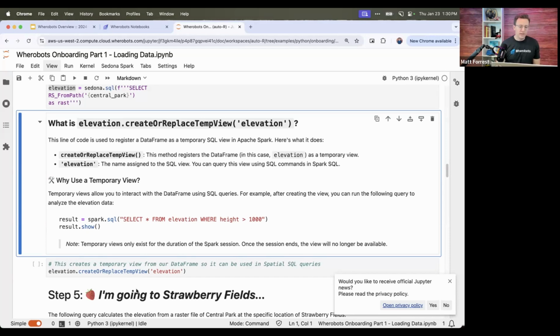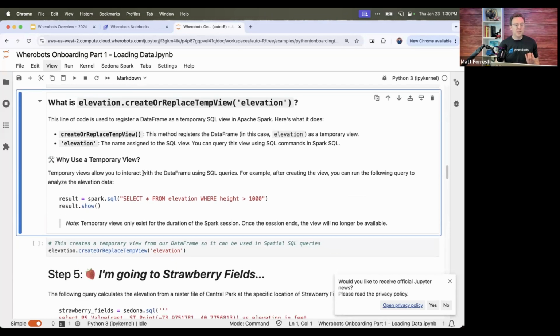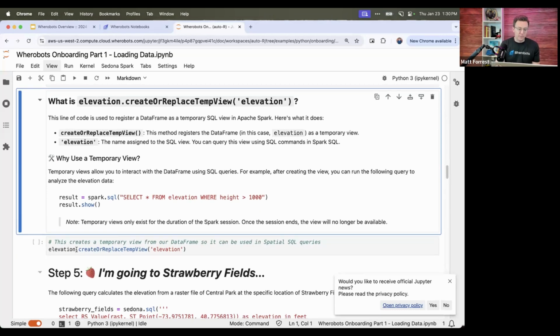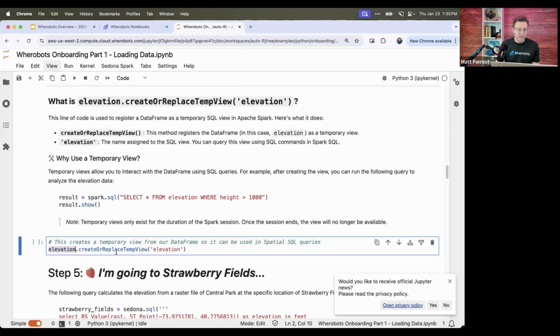Okay, so the next step is something in Spark that we need to be aware of, which is that we need to turn that data frame into a view. Now, a view is a very database-like term. A view basically means that we're creating a snapshot of that data that can be referenced and then queried. So that's what we're going to do. It's pretty simple. You just call that data frame and say create or replace temporary view. We don't need it as a stored view or anything like that. We're just doing a temporary view.